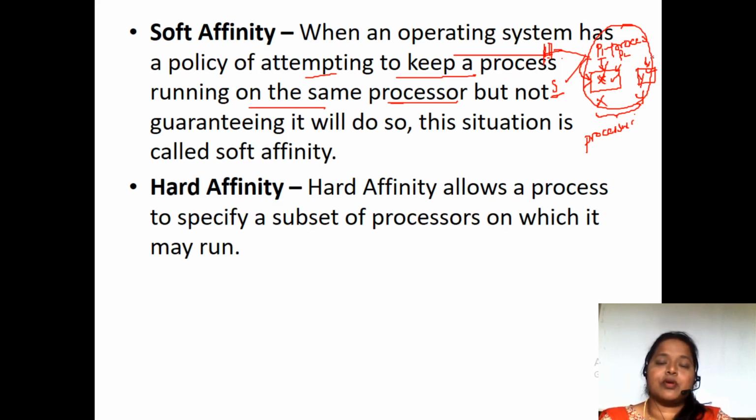But when it comes to hard affinity, it will choose a processor among the subset of processors. It is not specific that I want that processor only or this processor only. That is soft affinity. In hard affinity, I want any of the processors among the subset of processors. So this is regarding processor affinity.